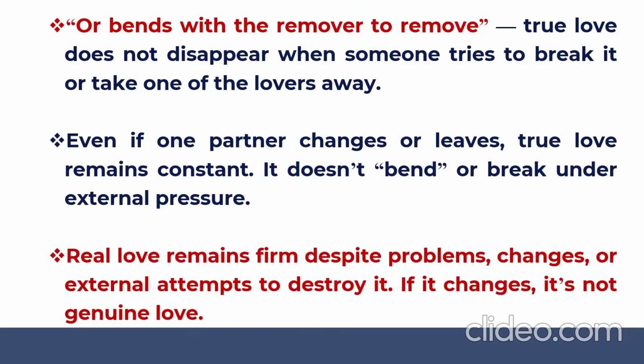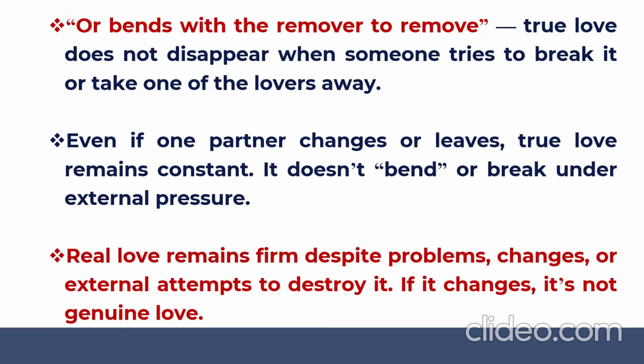So finally, quatrain 1 says here that real love remains firm despite the problems, changes, or external attempts to destroy it. If such love changes, such kind of love cannot be considered as genuine love. Such love cannot be considered as true love if it changes due to the changing circumstances.